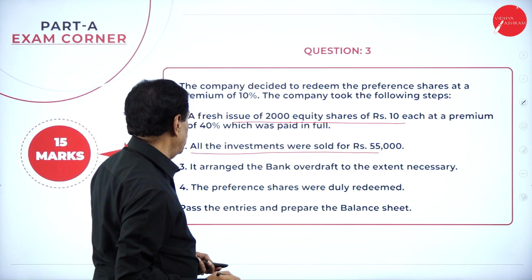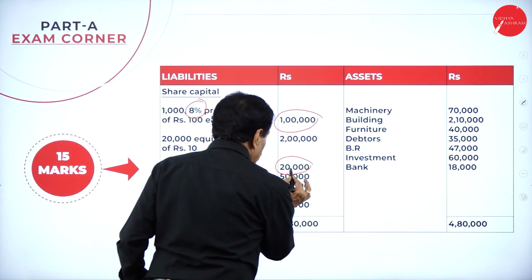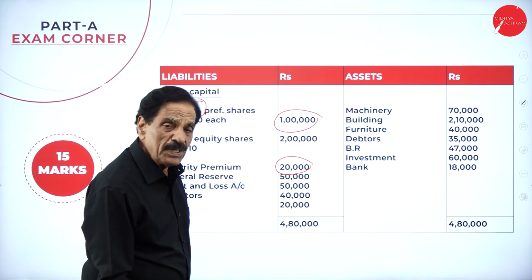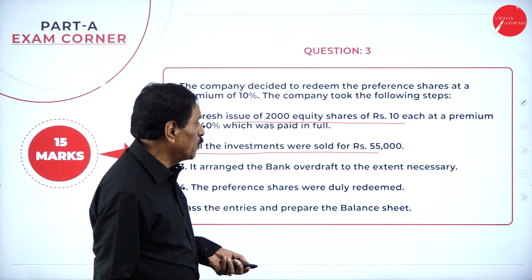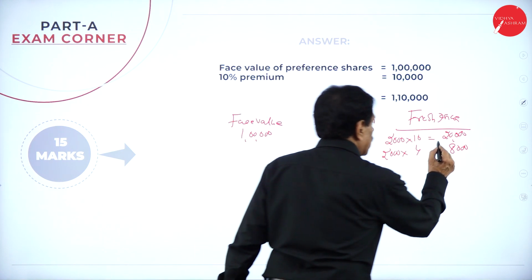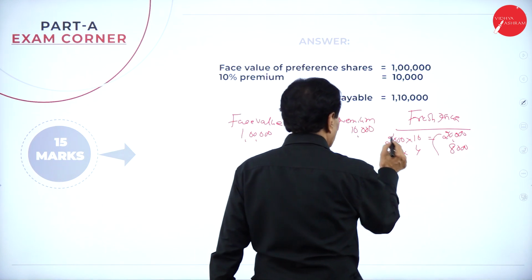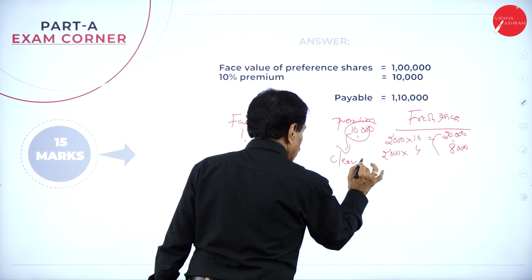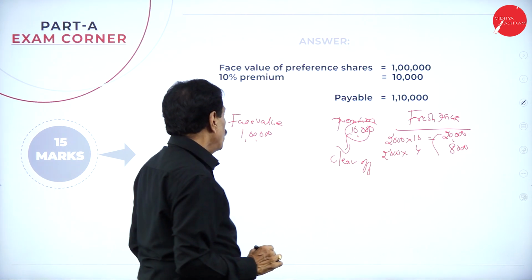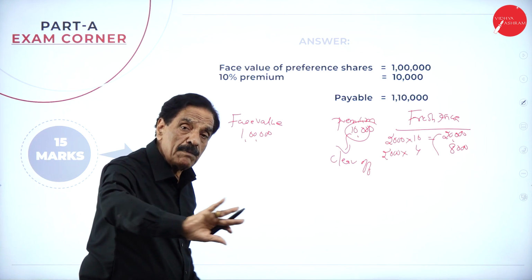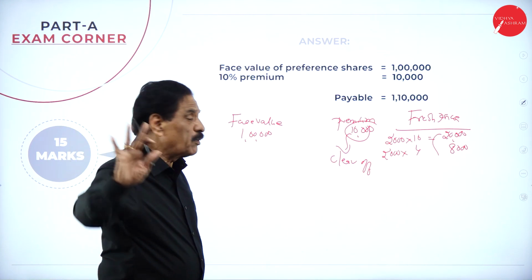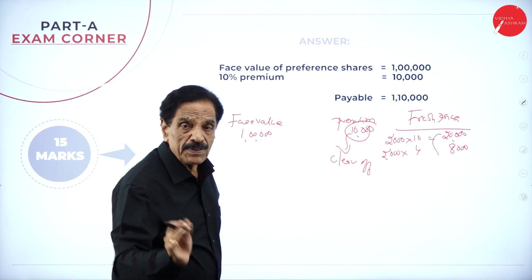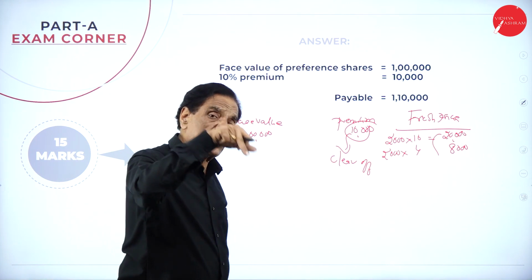If you see the balance sheet now, your security premium is already existing. How much is there? 20,000. Out of the 20,000, we can clear off this 10,000. So the premium payable, 10,000, has been cleared off with the existing premium.